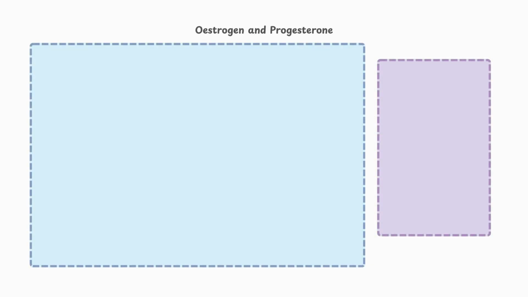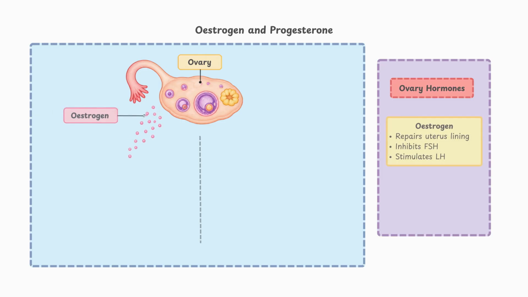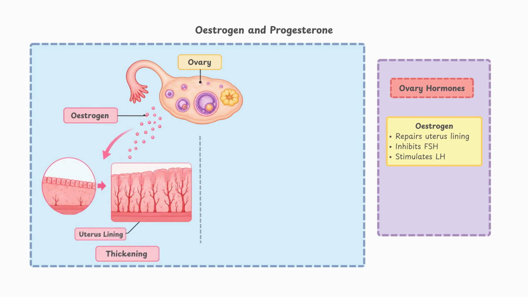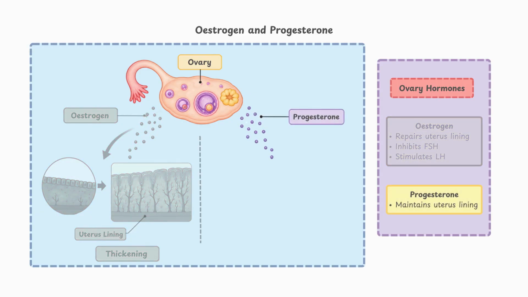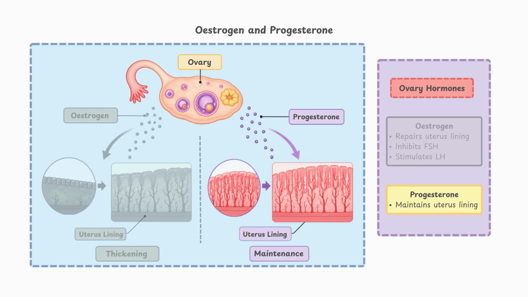Now let's look at the hormones produced by the ovary. Estrogen is produced by the developing follicle in the ovary. Its job is to repair and thicken the uterus lining after menstruation. Estrogen also reduces the release of FSH, which helps make sure that usually only one egg matures. But here is the important switch. When estrogen reaches high levels, it stimulates the release of LH. After ovulation, progesterone becomes the dominant hormone. Progesterone maintains the thickened uterus lining and prepares the body for a possible pregnancy.